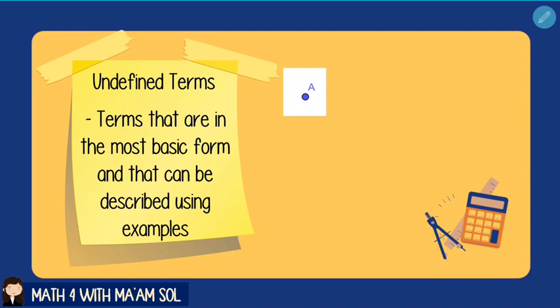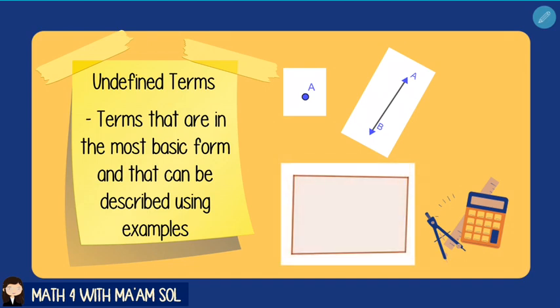Another undefined term is a line. A line has an infinite length but has no width nor thickness. And thirdly, we have the plane. A plane has infinite length and width but has no thickness.